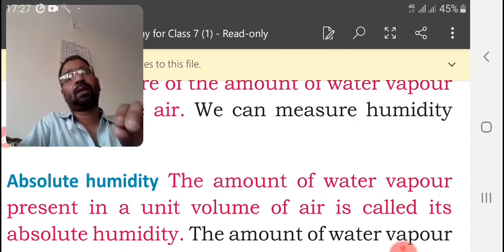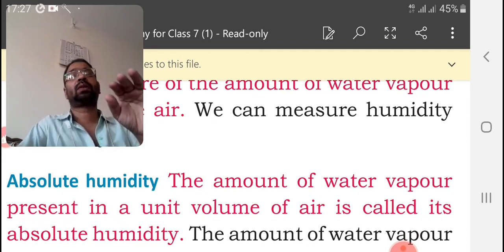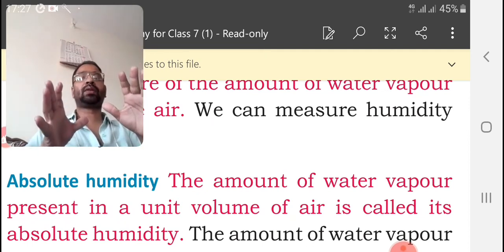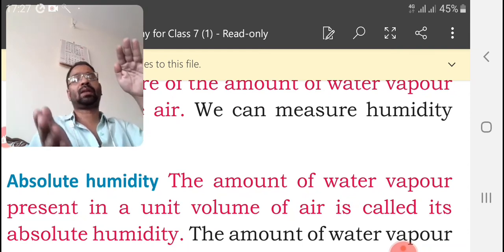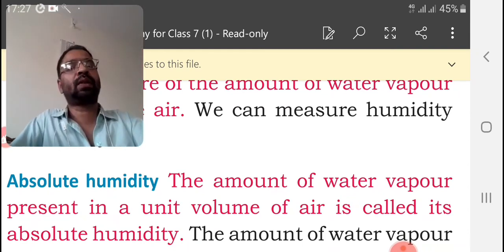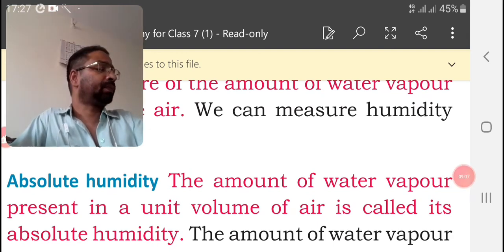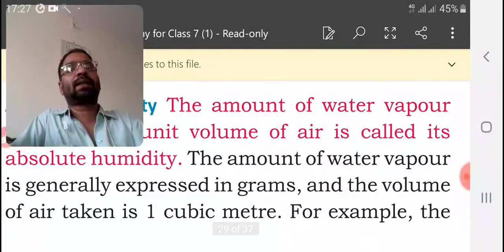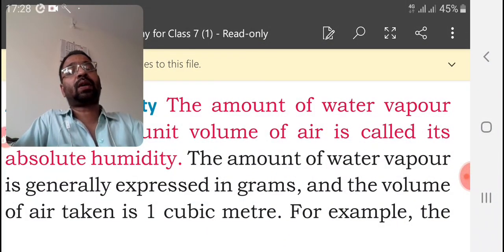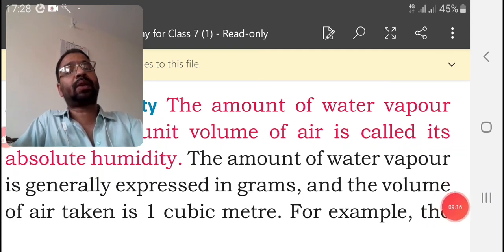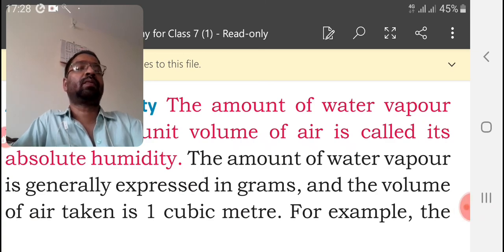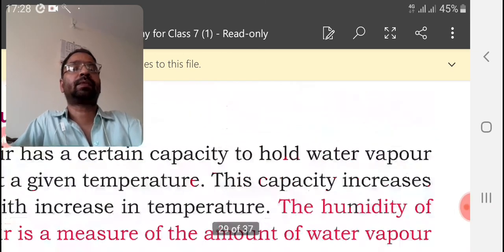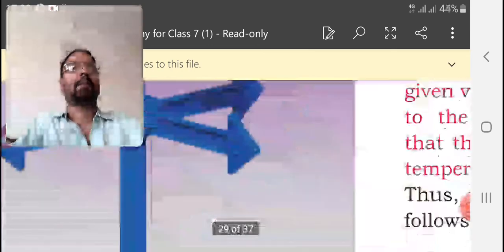At present, how much quantity of water vapor is present, that is known as absolute humidity. The water vapor is generally expressed in grams, and the air is taken in cubic meters.